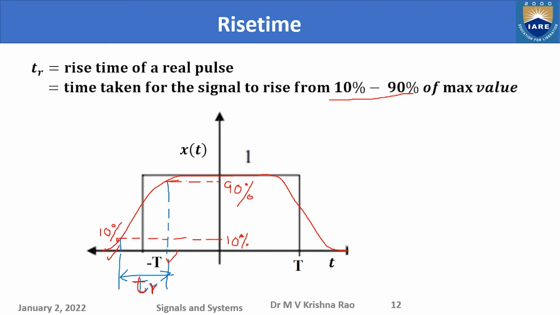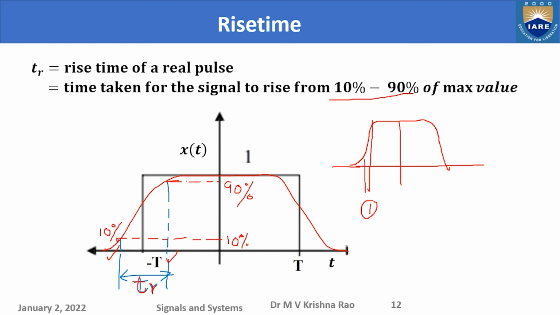So this is the rise time. Let us take some signal which is rising very fast like this. Number one: the rise time is very small.